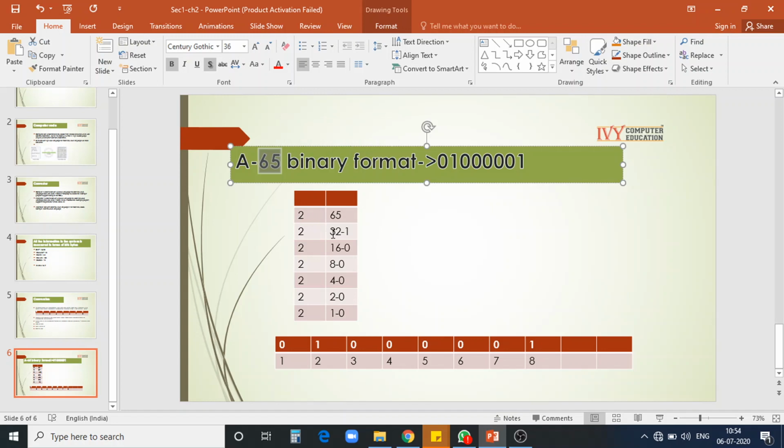See, 2 3s are 6, 2 2s are 4, 1 is the remainder. 2 1s are 2, 2 6s are 12, 0 is the remainder. 2 8s are 16, 0 is the remainder. 2 4s are 8, 0 is the remainder. 2 2s are 4, 0 is the remainder. 2 1s are 2, 0 is the remainder. Now if I take A, this is the binary format of A. Like this, the values will be stored in the memory. It will not store 65. It will not store A. It will convert everything into a binary format.